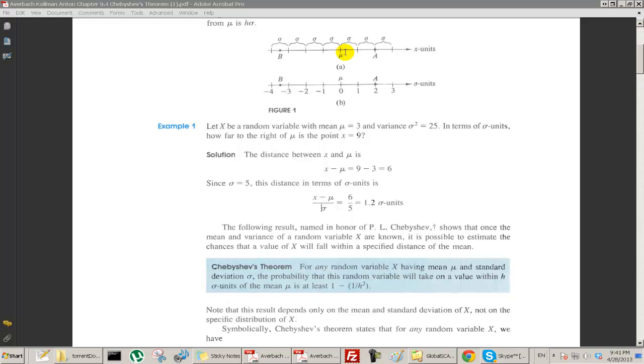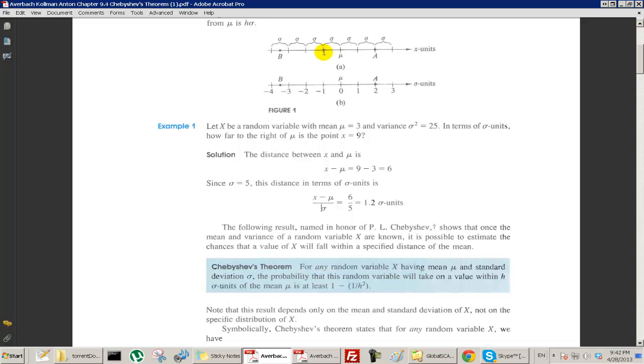Maybe all of the data is located just between -1 standard deviation and +1 standard deviation. But Chebyshev's theorem will say that if we go from -2 standard deviations up to +2 standard deviations, there has to be at least a certain amount. And if we go from -3 standard deviations up to +3 standard deviations, Chebyshev's theorem will say that no matter what the random variable, there must be at least a certain amount within 3 standard deviations of the mean.